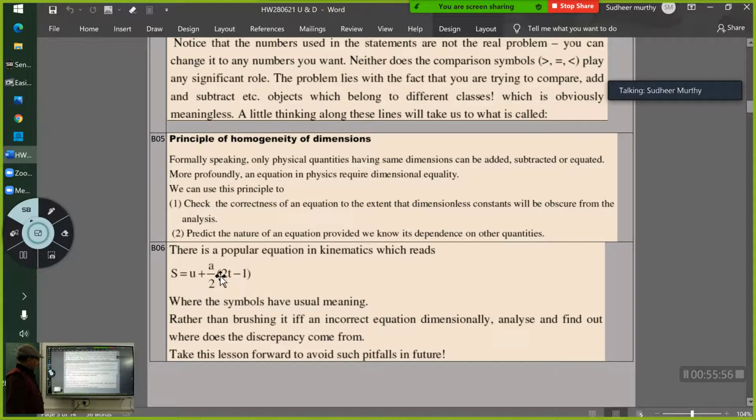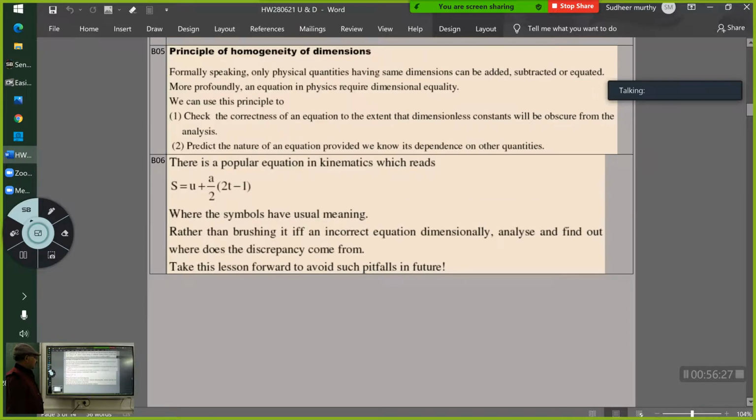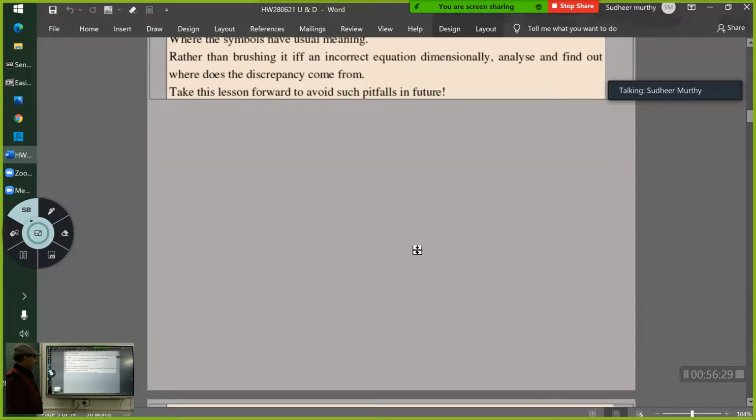Then u into 1 second, A by t into 1 second. So u into 1 second, that means meter per second into second will give you meter. Meter per second square into second will give you meter per second, and if you multiply it by second and second, this will also be meter. So this equation homogeneity principle is obeyed. Got it? See, your outlook should be like this. Your abstraction must be like this. Fine. So these are the pitfalls.